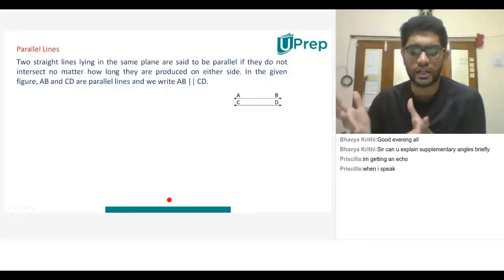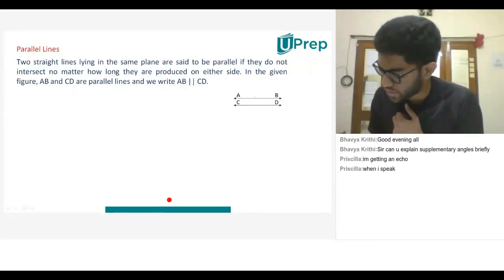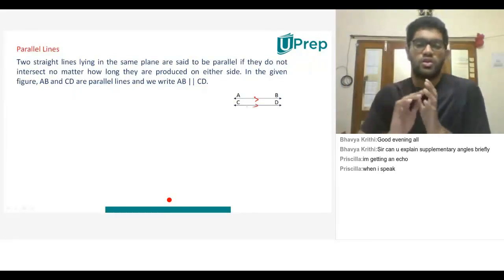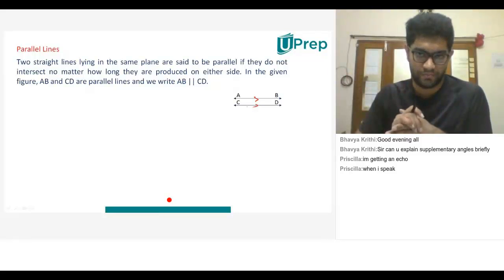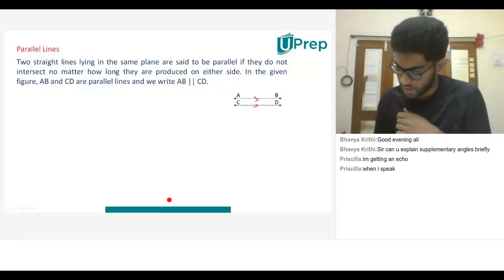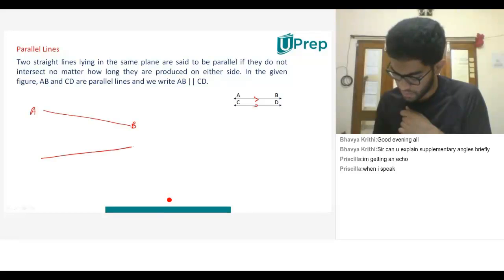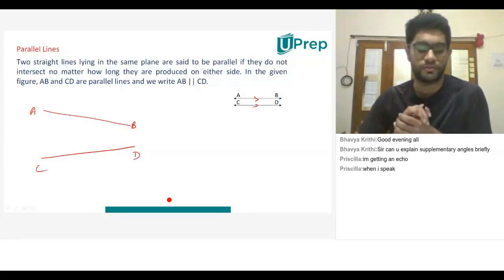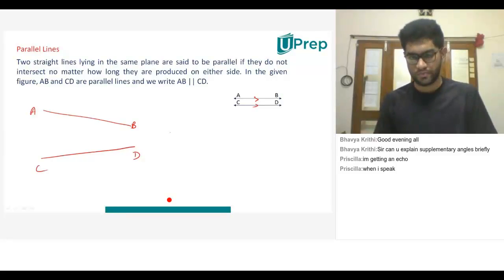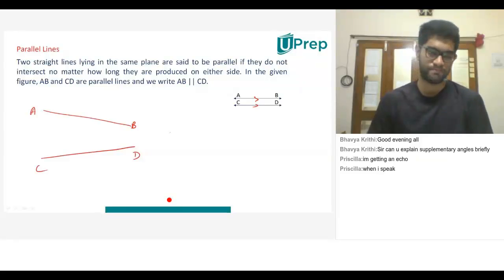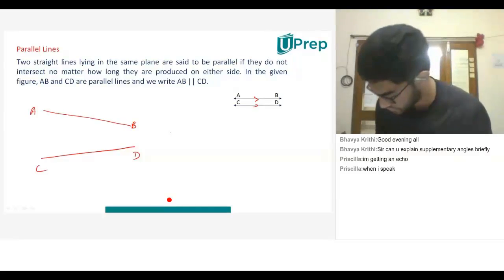Now you see AB and CD, they are parallel lines. I am going to just denote them like this. Do parallel lines ever meet? No. Okay. AB, CD. Are these parallel lines? Sir, are AB and CD parallel to each other? No, sir. Why? So when you extend AB and CD, they can intersect.